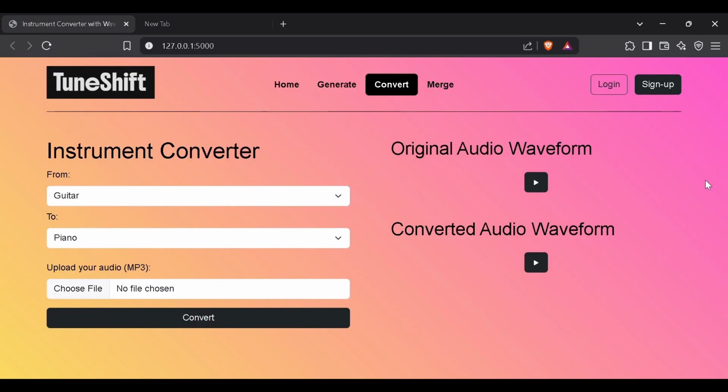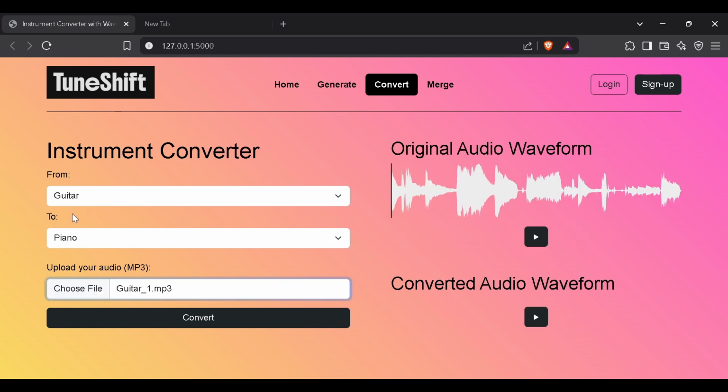Coming to the second purpose of our project, which is instrumental conversion. Here the users will be able to convert from one musical instrument to another. This is done by using diffusion models, the same concept that we used for musical transformations. So the users can select the MP3 file of the original instrument. Here we are choosing guitar and trying to convert it into piano. We'll be using the same diffusion models. The users can upload an MP3 file of the original instrument. Here we'll be selecting a guitar MP3 file.